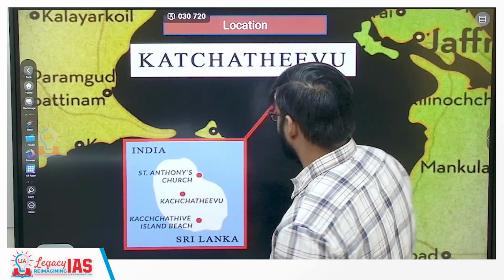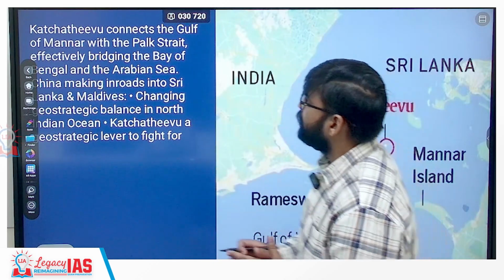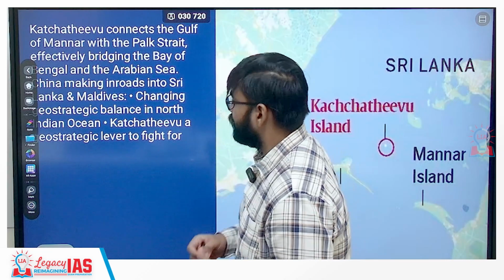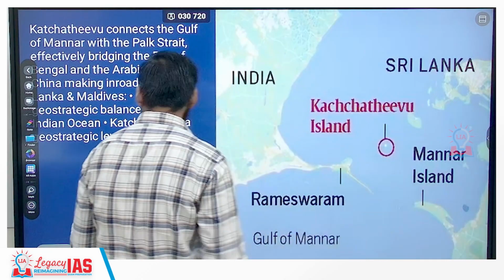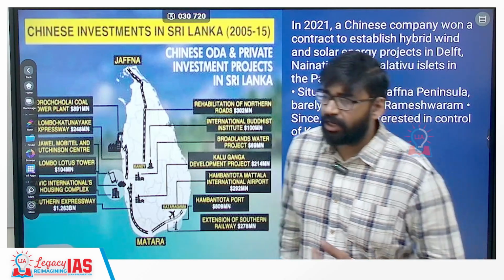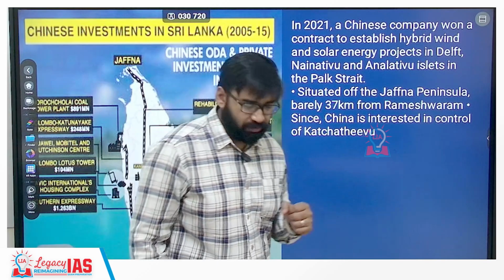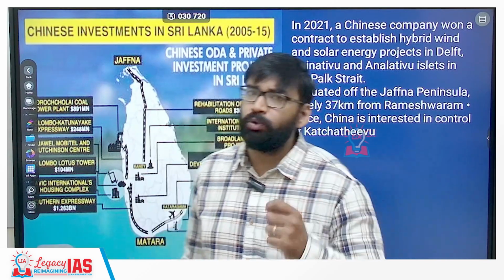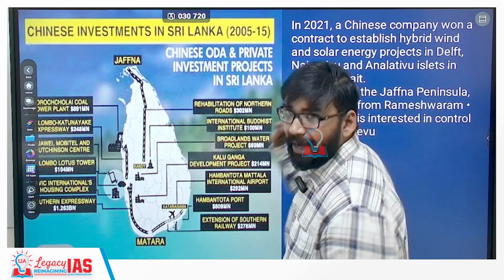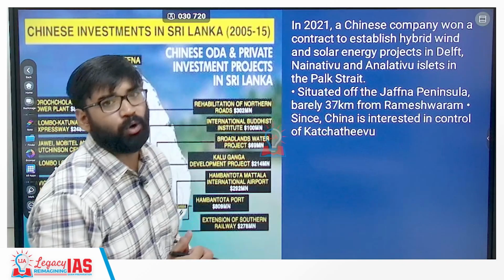Clear? As you can see here, Katchatheevu Island connects the Gulf of Mannar with Palk Strait. This is the location of Katchatheevu Island. Now, where did the issue start? The issue started in 2021. Why? Because in 2021, a Chinese company won a contract to establish hybrid wind and solar energy projects.